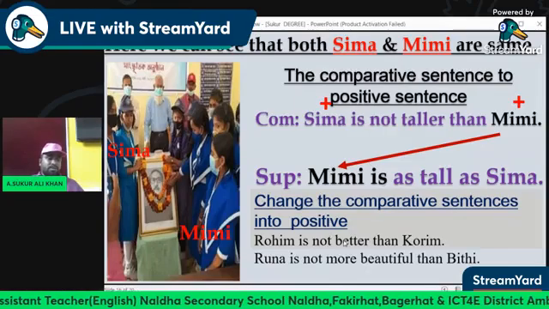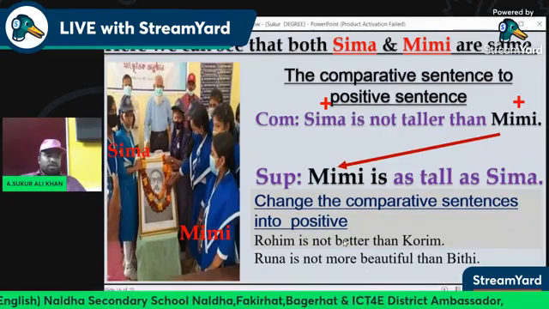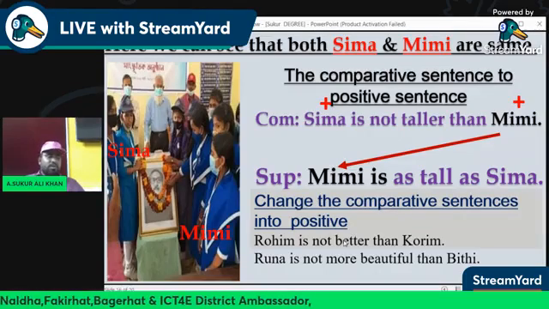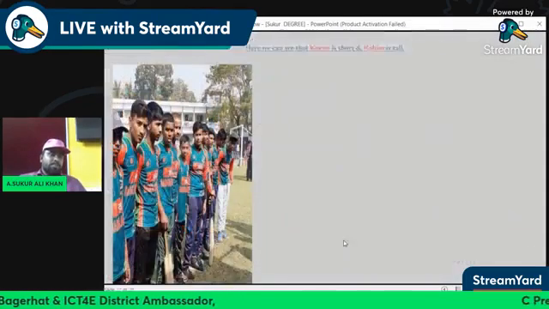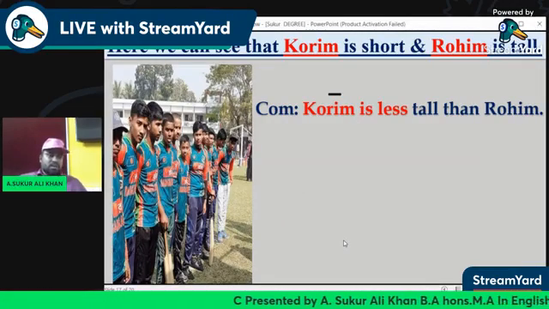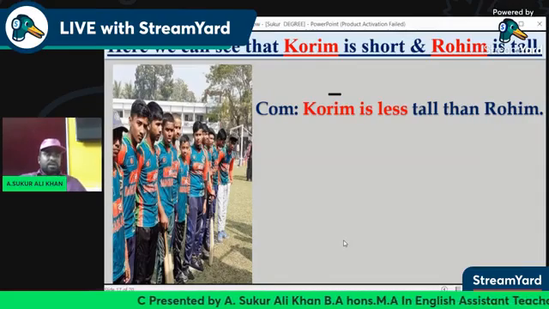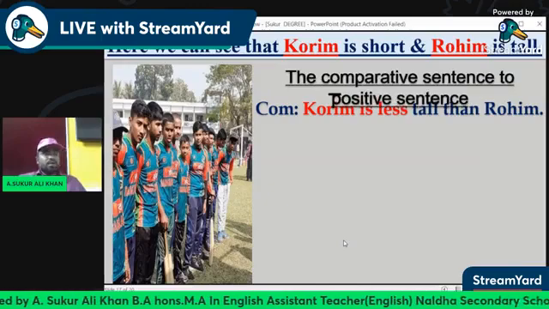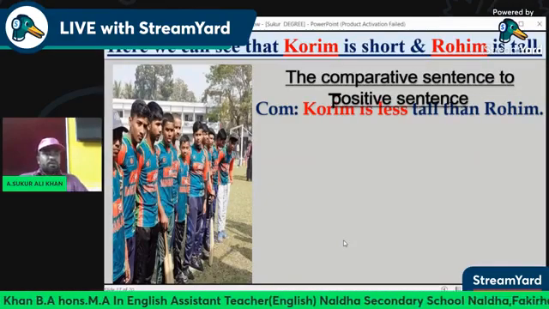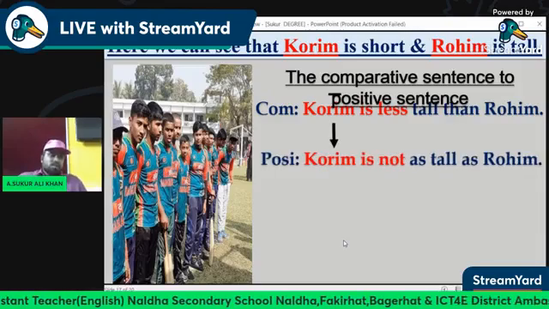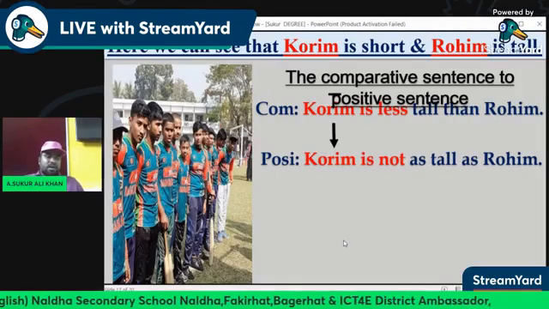Change the comparative sentence into positive. Rohim is not better than Korim. Runa is not more beautiful than Bithi. Here we can see that Korim is short and Rohim is tall. Korim is less tall than Rohim. Comparative sentence to positive sentence: Korim is not as tall as Rohim.